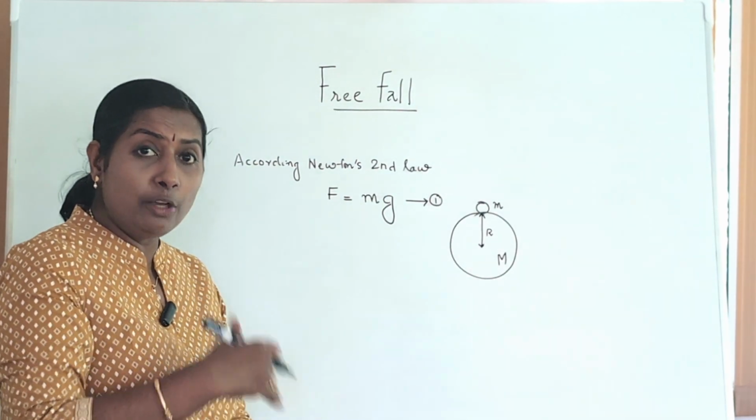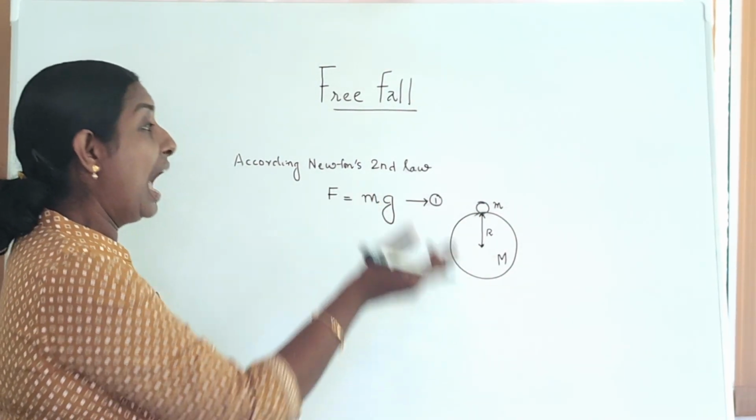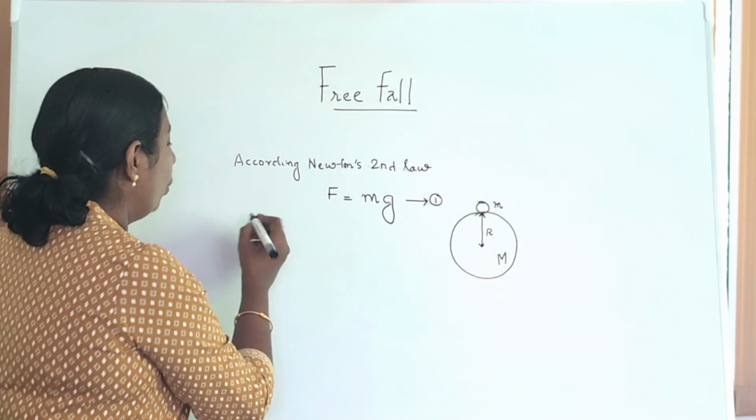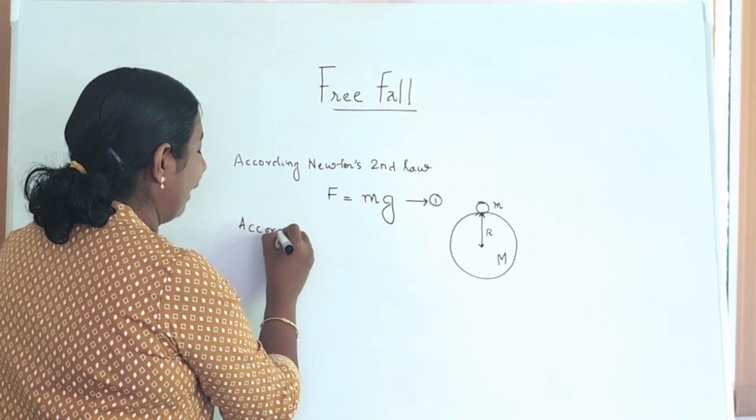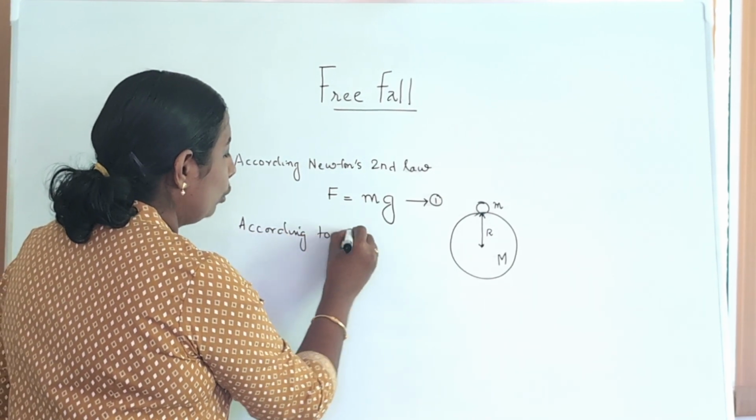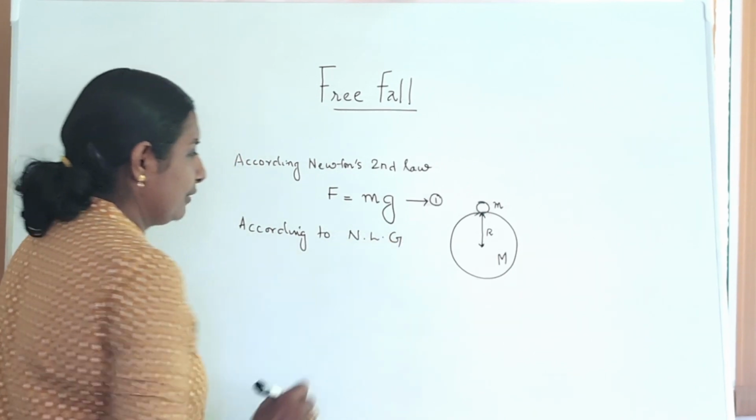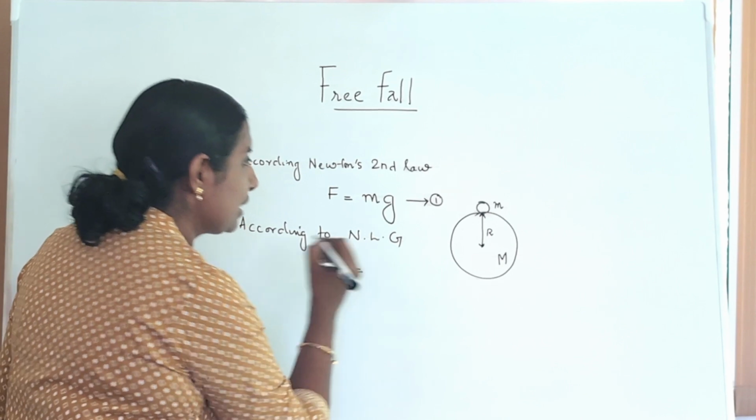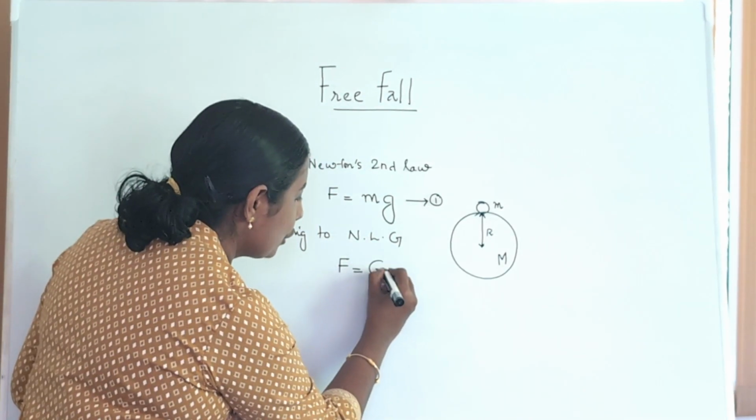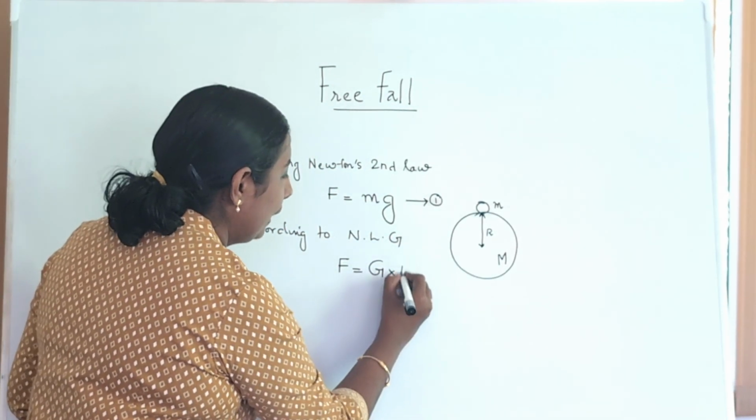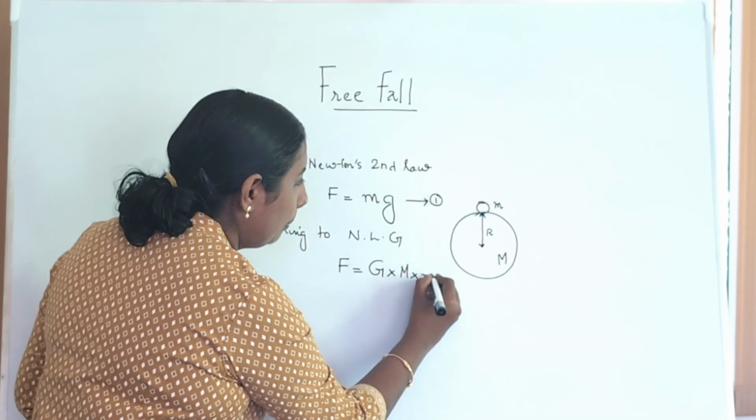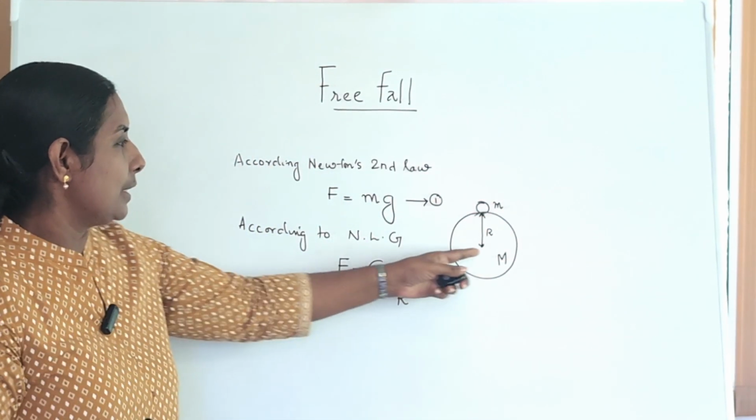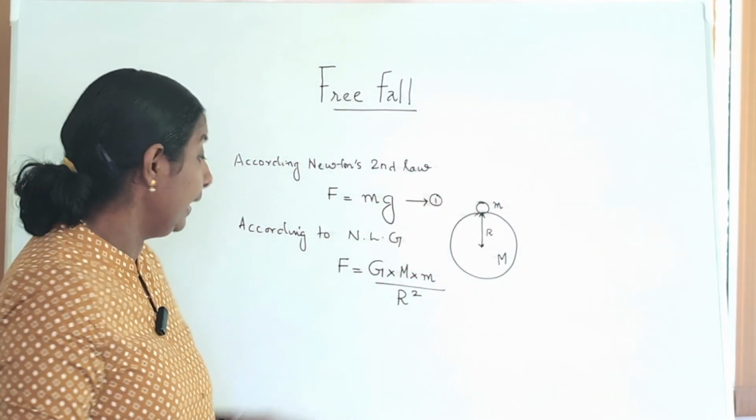So what is the next concept that we are writing? The same force between the Earth and the body according to Newton's law of gravitation. Tell me, children, what is the force according to Newton's law of gravitation? It is capital G into mass of the earth into mass of the body divided by r square, because r is the distance between the center of the earth and the mass.